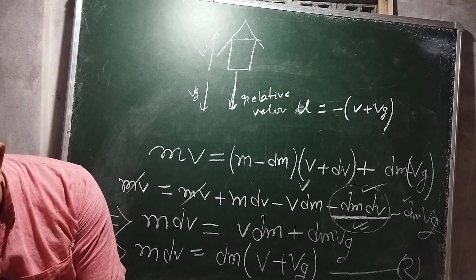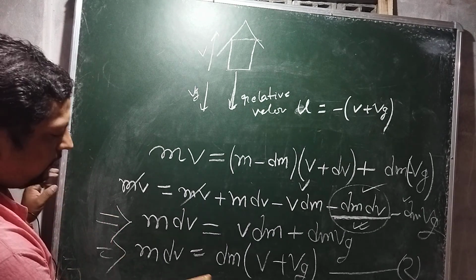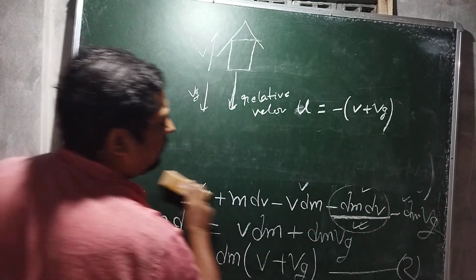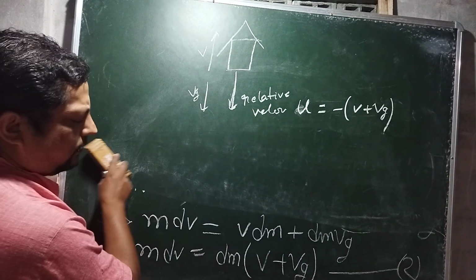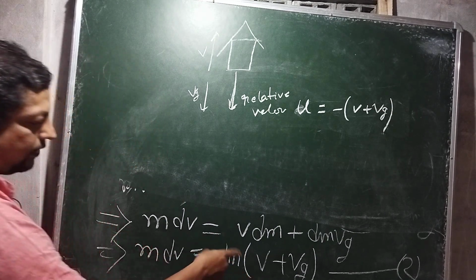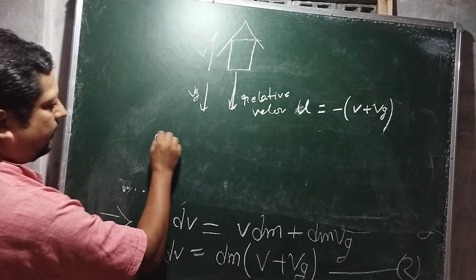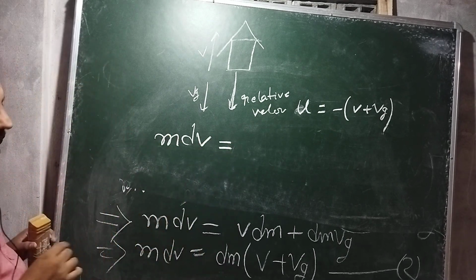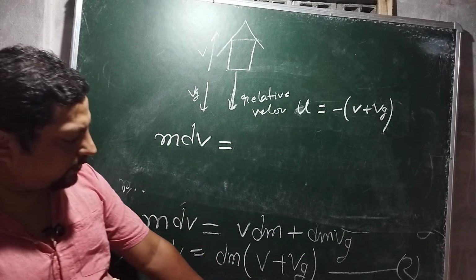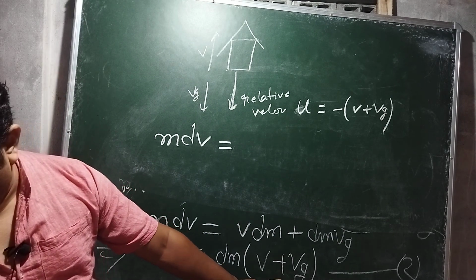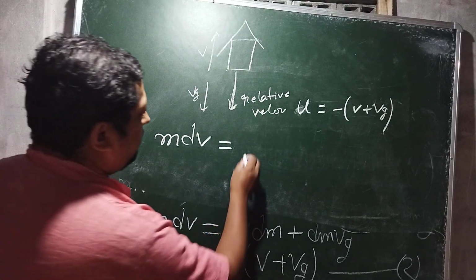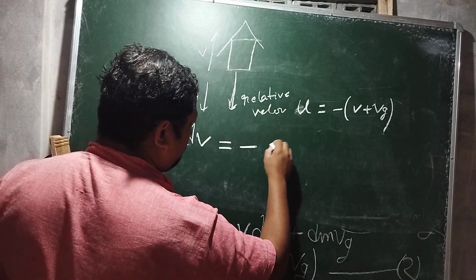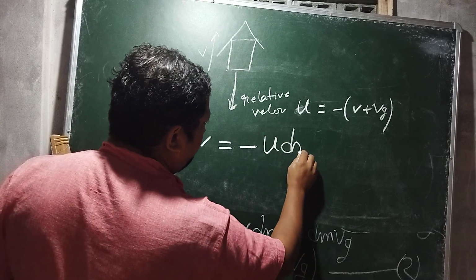So we can write this equation number 2 as m dv equals, now we can change v plus vg. This can be changed as negative of u, so u dm.